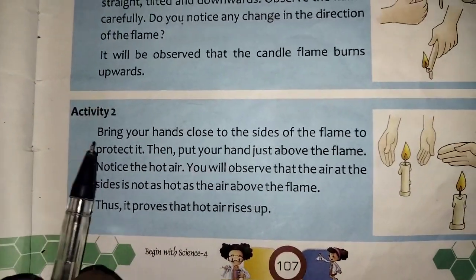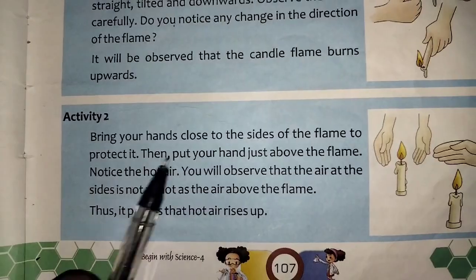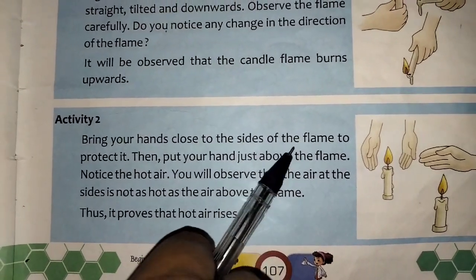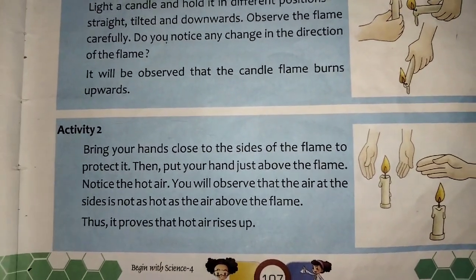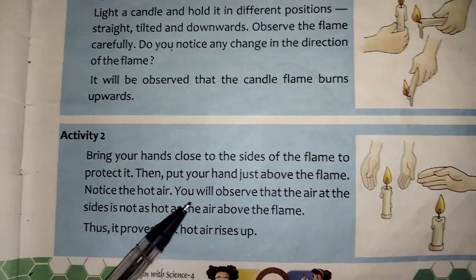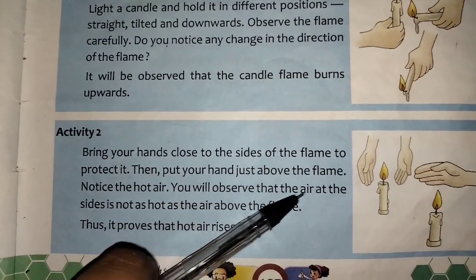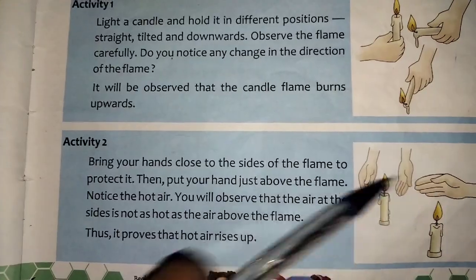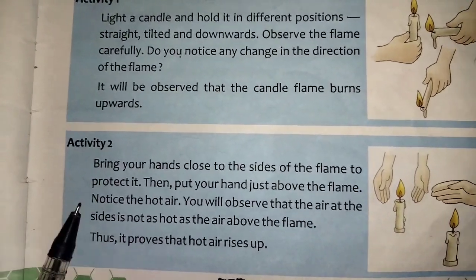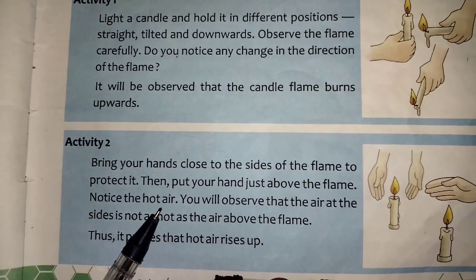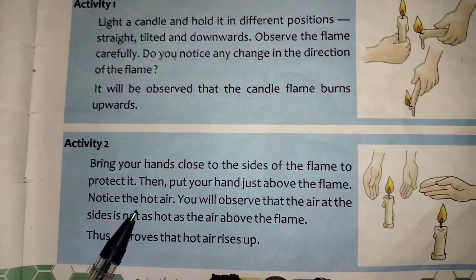Now next, activity 2. Bring your hand close to the sides of the flame, and protect it. You have to protect the flame. Then put your hands just above the flame. Notice the hot air. You can feel the hotness.